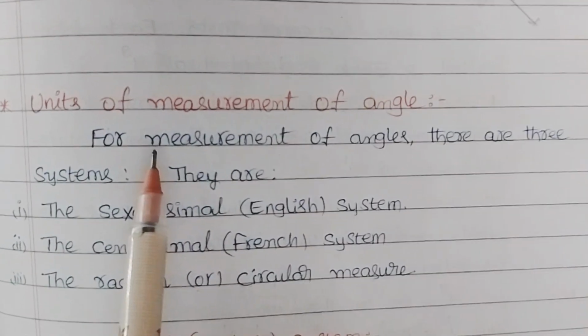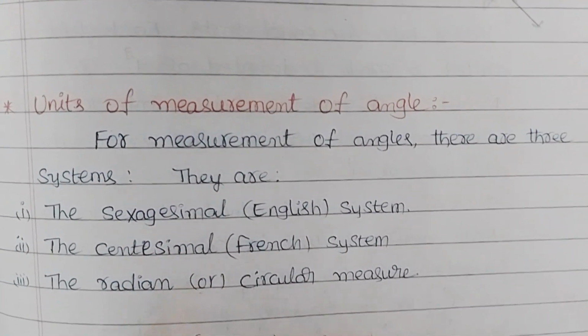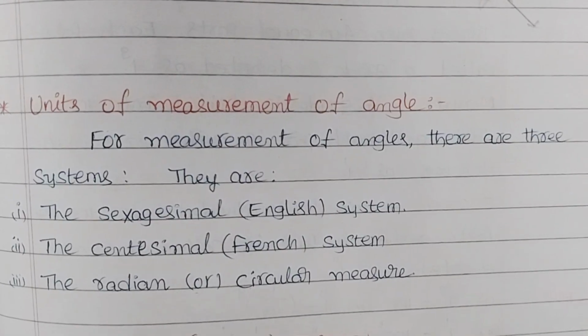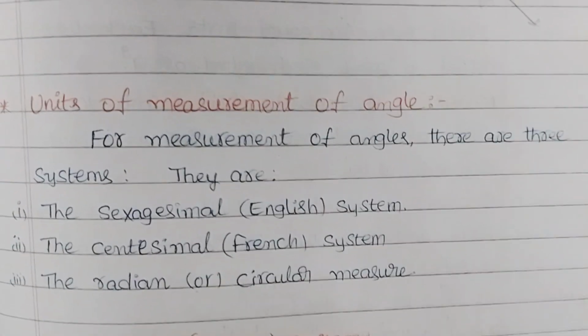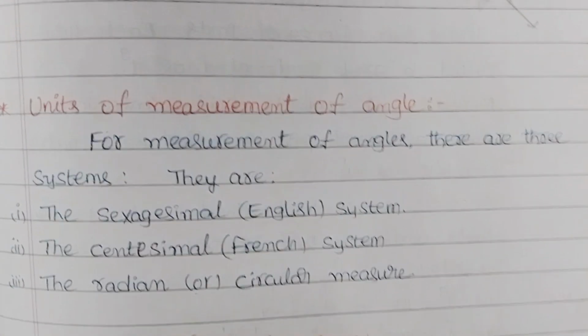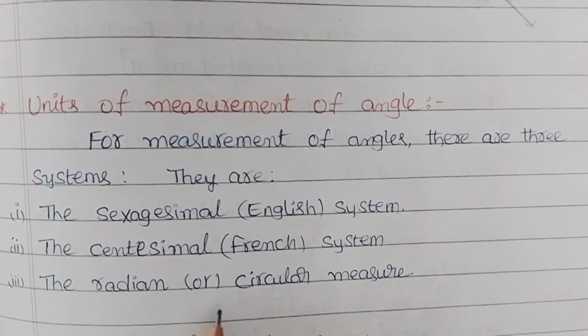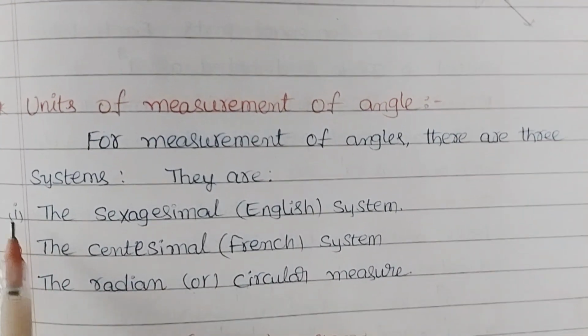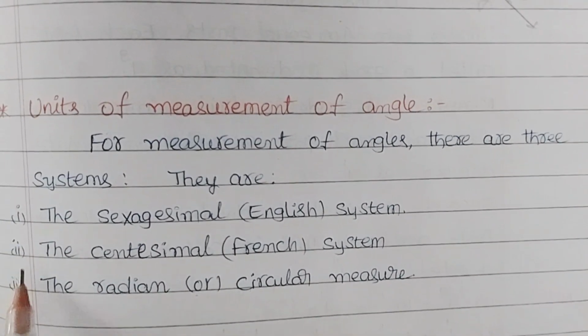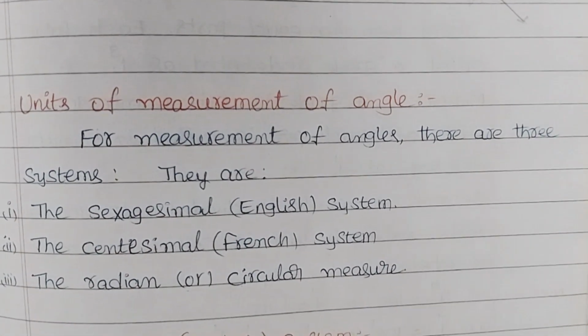Units of measurement of an angle. For measurement of an angle, there are three systems: the sexagesimal system or English system, the centesimal system or French system, and the third one, the radian or circular measure. These are the three basic systems of units of measurement of angles.